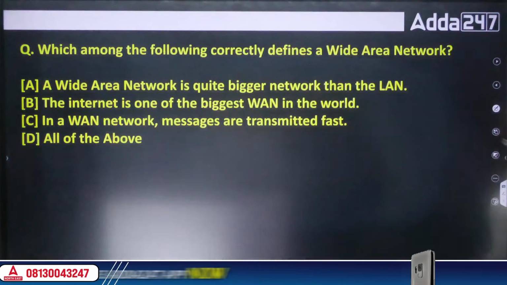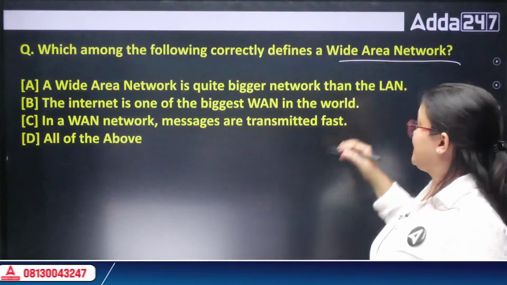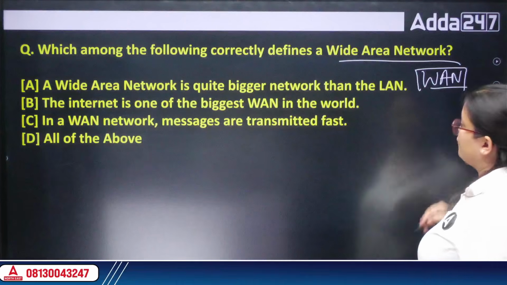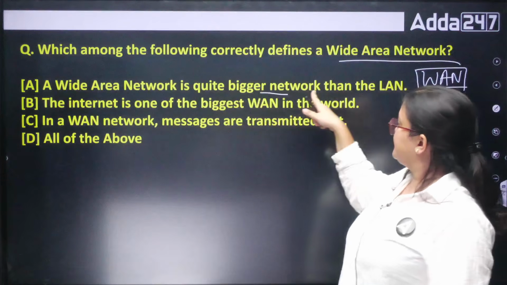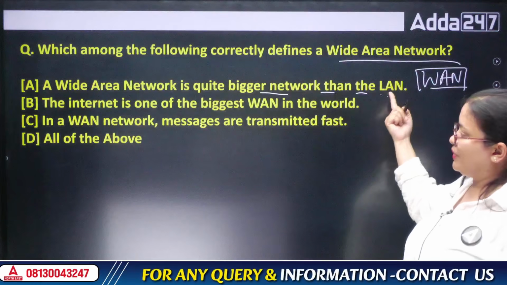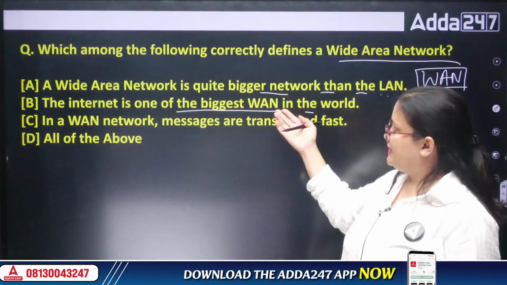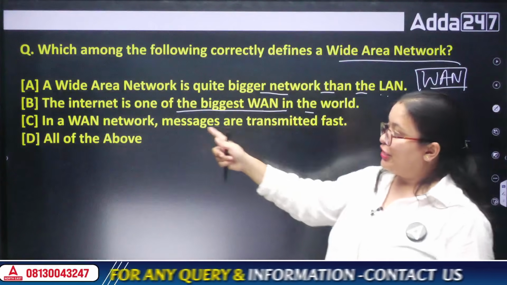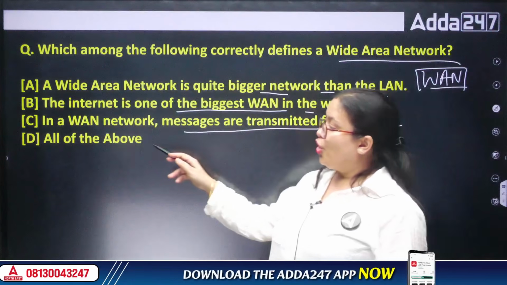Next question, which among the following defines a wide area network? Whenever we talk about a WAN, what is the function of a WAN? How does the WAN connect us? It is a much bigger network than the LAN connection, which is a local area network. It is one of the biggest networks worldwide, which is the wide area network. In a wide area network, messages are transmitted very fast, or all of the above.